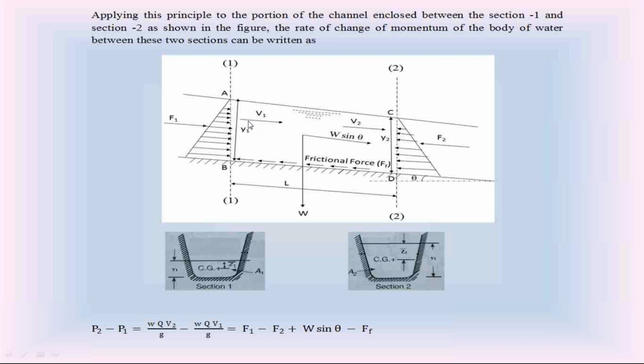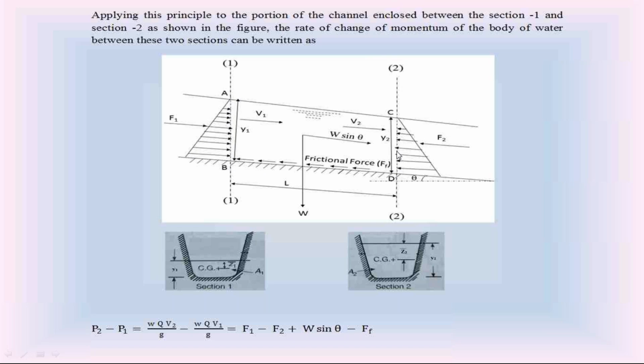At section 1, velocity is v1. At section 2, velocity is v2. At section 1, this is the vertical plane. On this vertical plane, the flowing water applies this hydrostatic pressure. The hydrostatic pressure is a triangular distribution. So check this hydrostatic pressure distribution on the vertical plane at section 1.